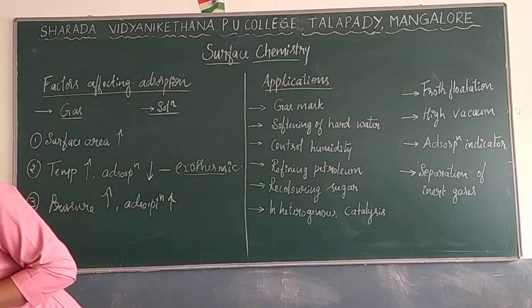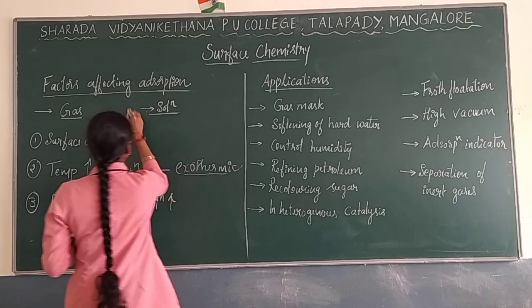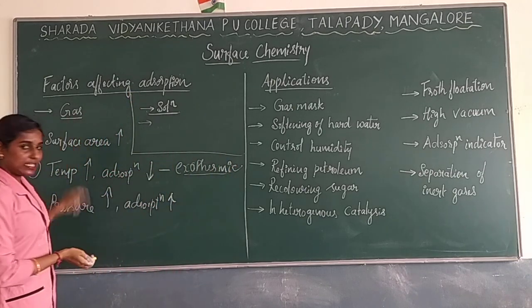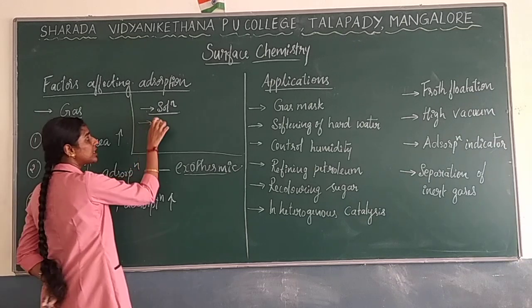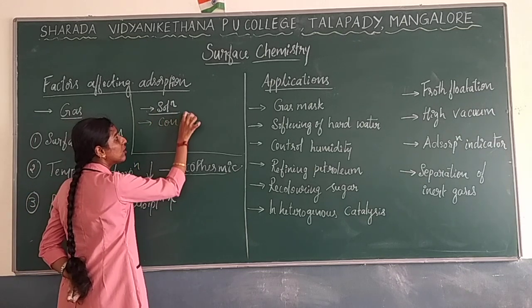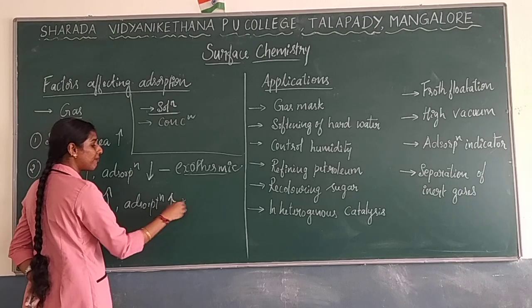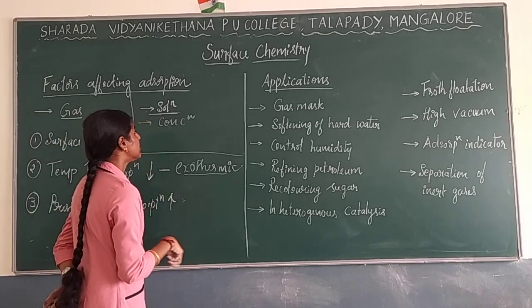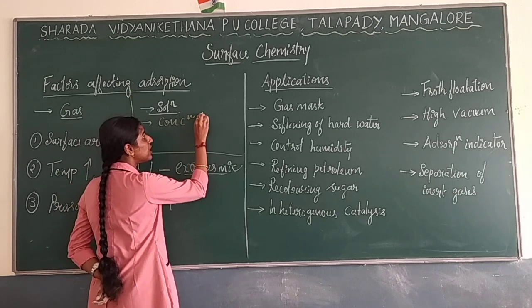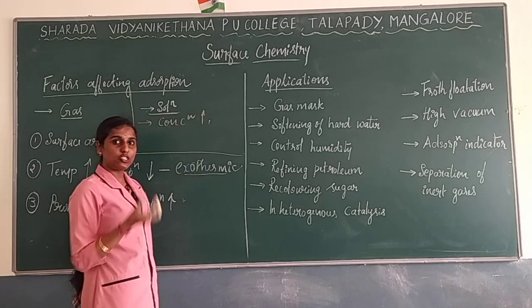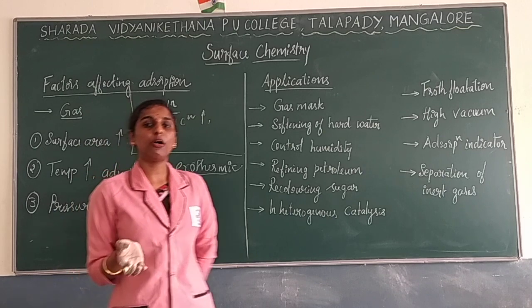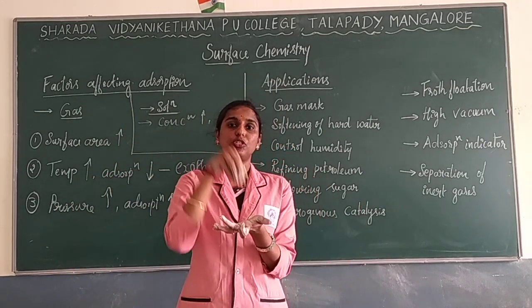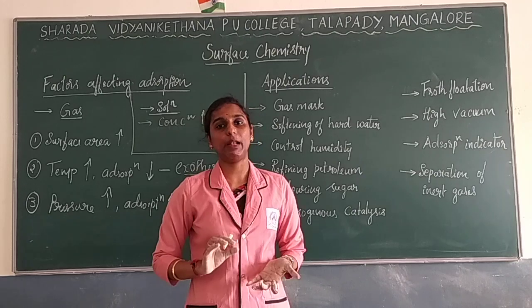Now, if you go with only the solution, what kind of factors will be present? You are supposed to write these three, along with that, in the case of solution it depends on the concentration. So instead of pressure, it goes with concentration. If the concentration of your adsorbate is more, then adsorption will be more.